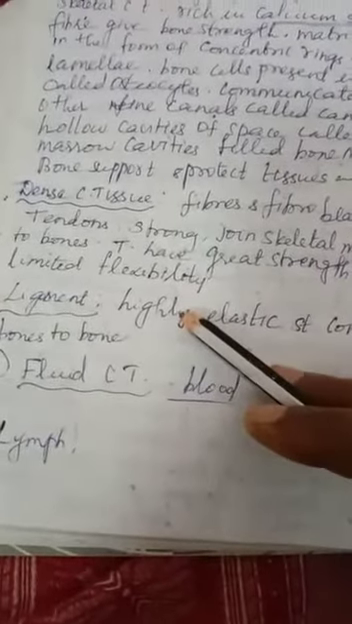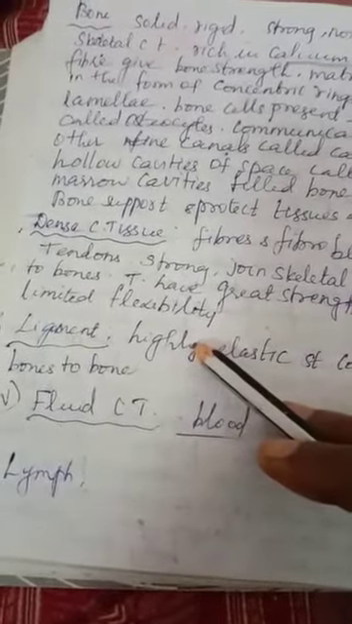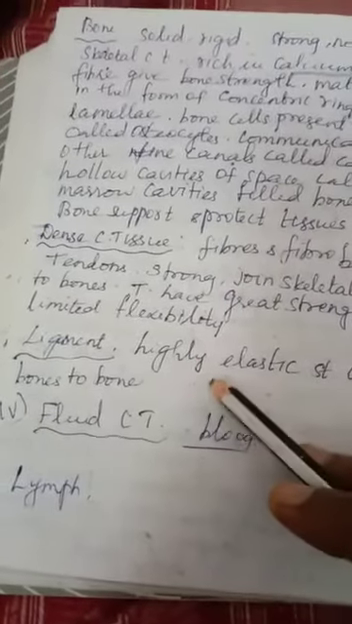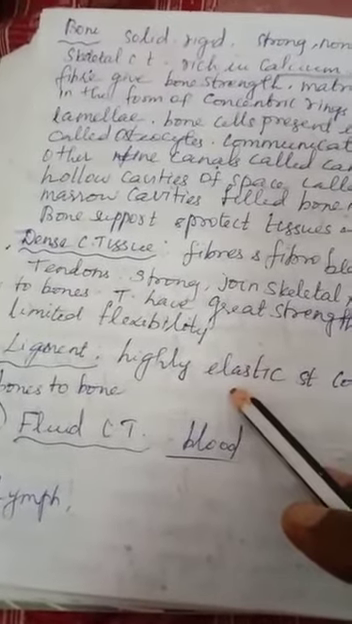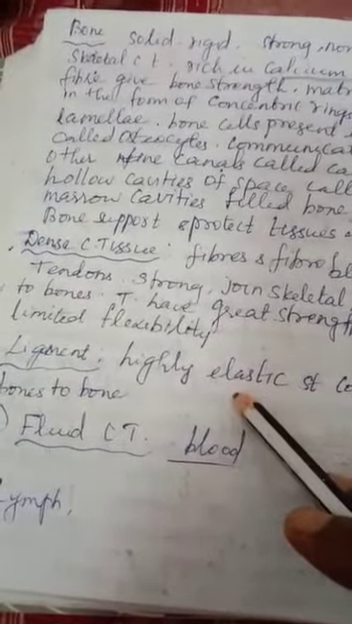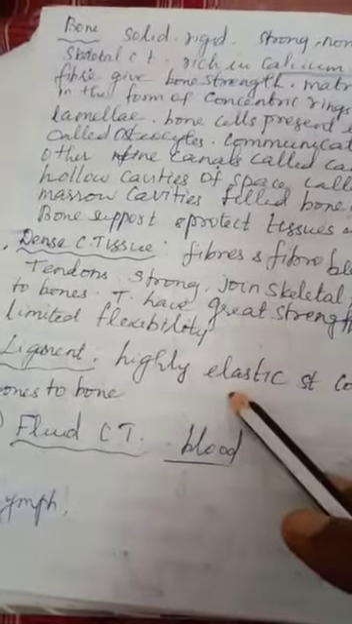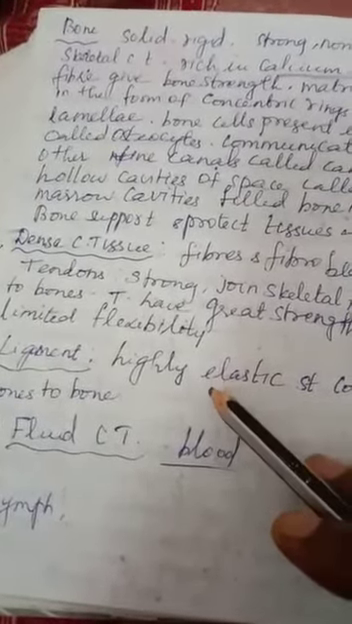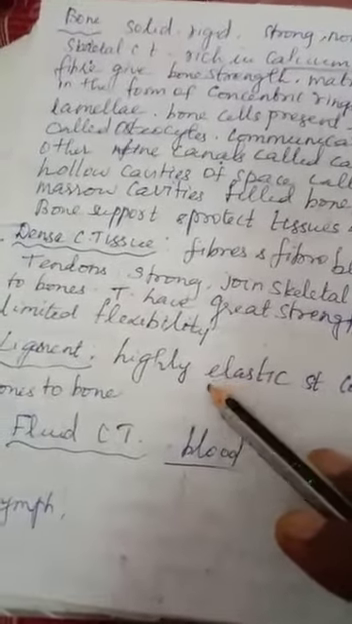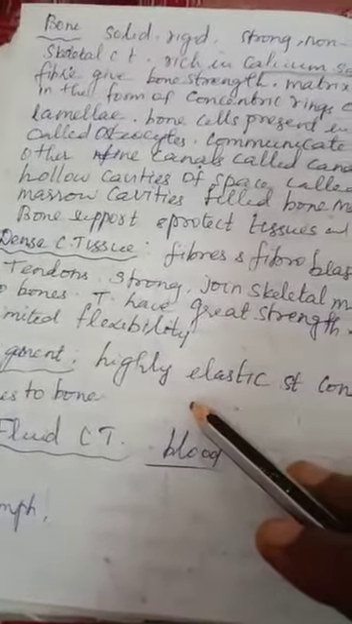Next, ligaments. A ligament is a highly elastic structure. அதிக அளவு ஃப்ளெக்சிபிலிட்டியாக இருக்கும். It also has great strength and connects bones to bones. Tendons connect skeletal muscle to bones, but ligaments connect bones to bones.